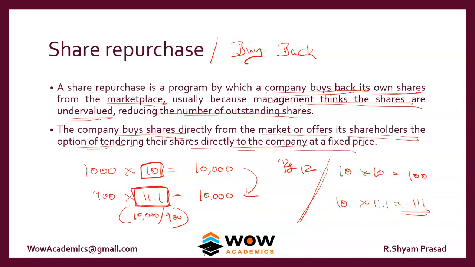Is this possible? The answer is yes, because the company can keep buying back its shares over a longer period of time. At one point, there won't be any shares left in the market itself. Is there an example for this buyback? Yes. You can Google a company called Cadbury, the chocolate that you eat.